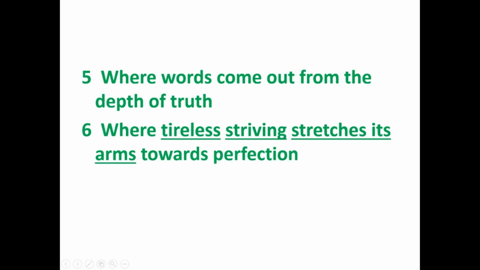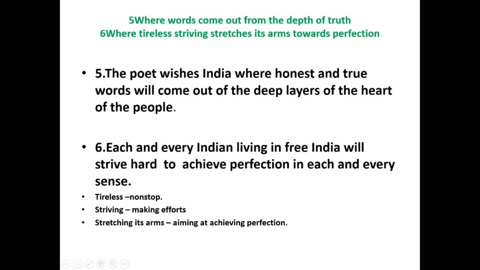Now let us move on to the next 2 lines, where words come out from the depth of truth, where tireless striving stretches its arm towards perfection. Now let us have a look at the explanation of these 2 lines. Line number 5, where words come out from the depth of truth, means here the poet wishes for an India where honest and true words will come out of the deep layers of the heart of the people. Line number 6, where tireless striving stretches its arm towards perfection. Here the poet says that each and every Indian living in free India will strive hard to achieve perfection in each and every sense.